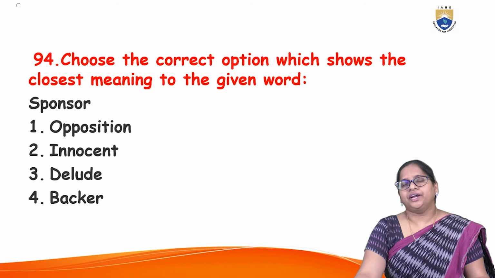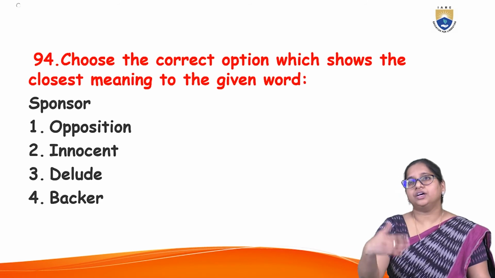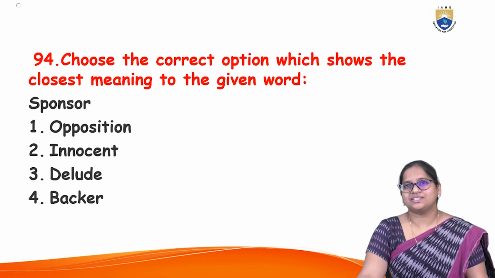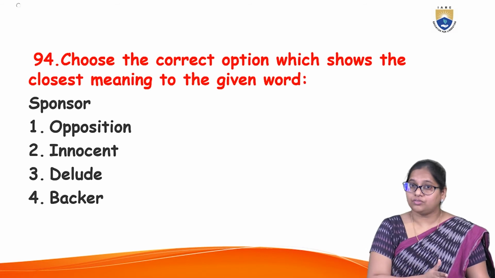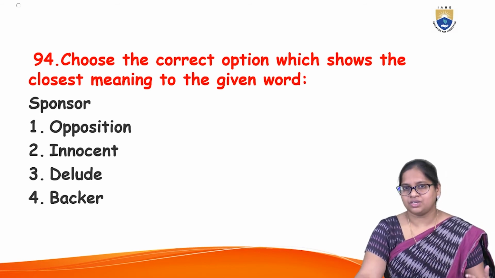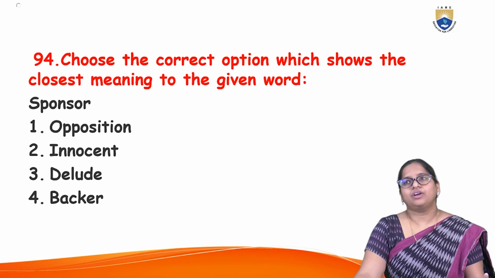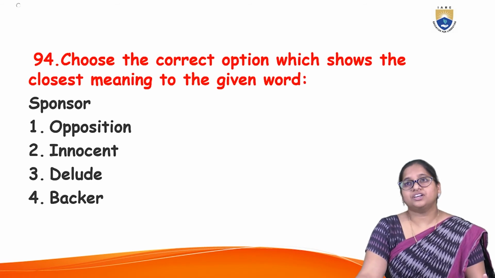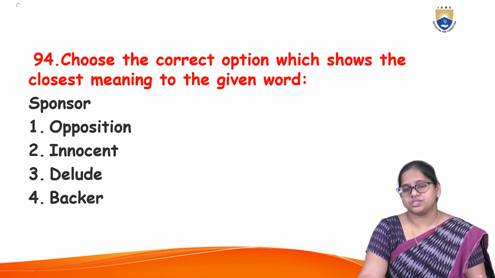Right. Now, 94th question. Now here we are talking about the closest meaning to the given word. Till now we discussed jumbled sentences. Now we will look at some synonyms. Choose the correct option which shows the closest meaning to the word.